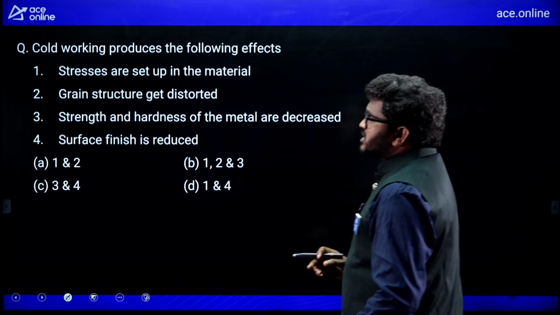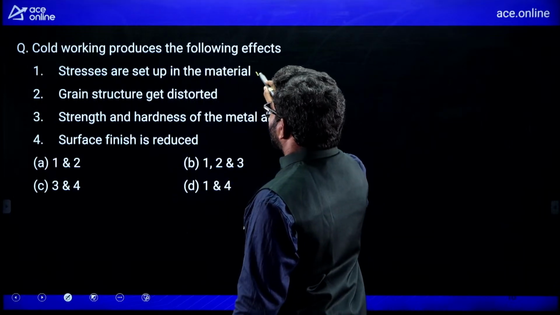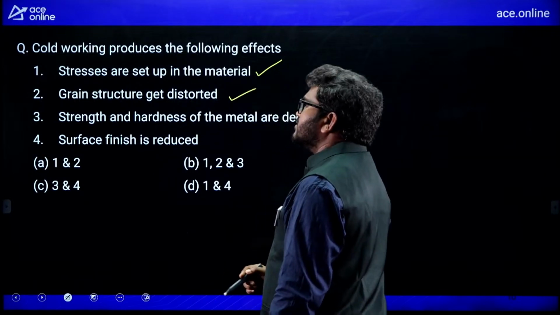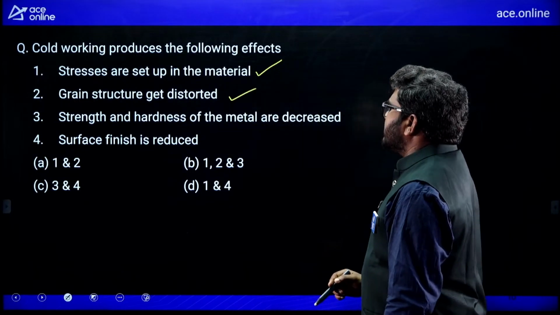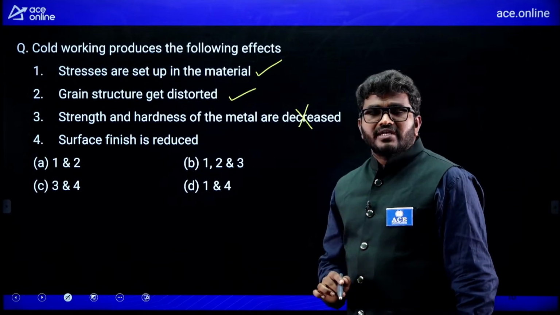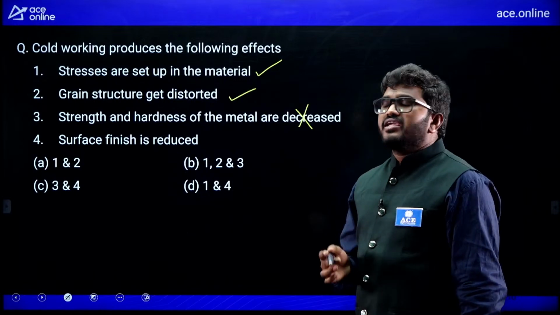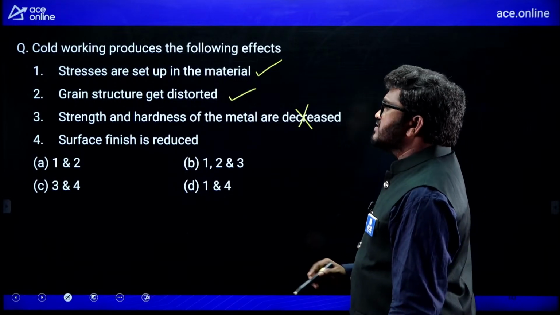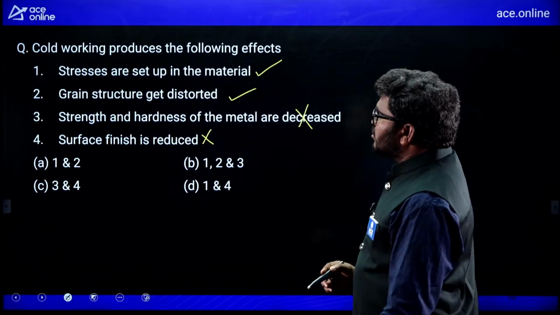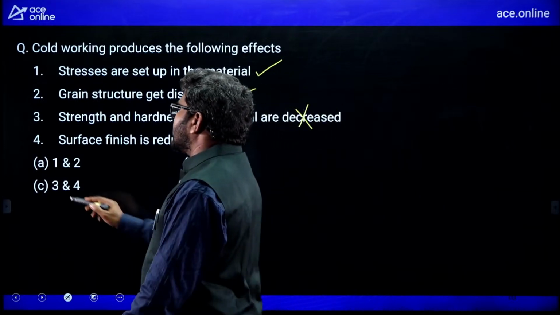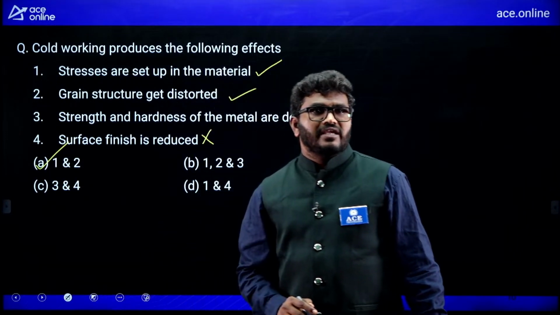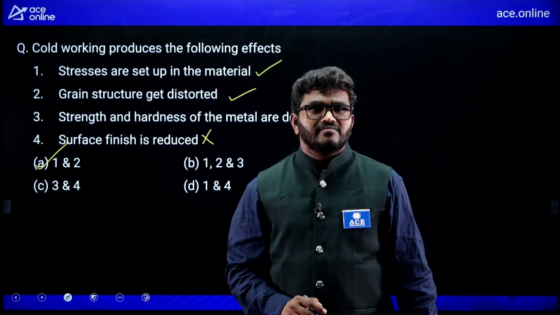So, now see here, cold working produces the following effect. See, stresses are set up in the material, exactly correct. Grain structure get distorted, correct. Strength and hardness of metal decreased, that is wrong. By doing cold working, strength and hardness of material will increase, and the surface finish is also going to be improved compared to hot working. So, 1 and 2 are the correct. So, option A is the correct one.